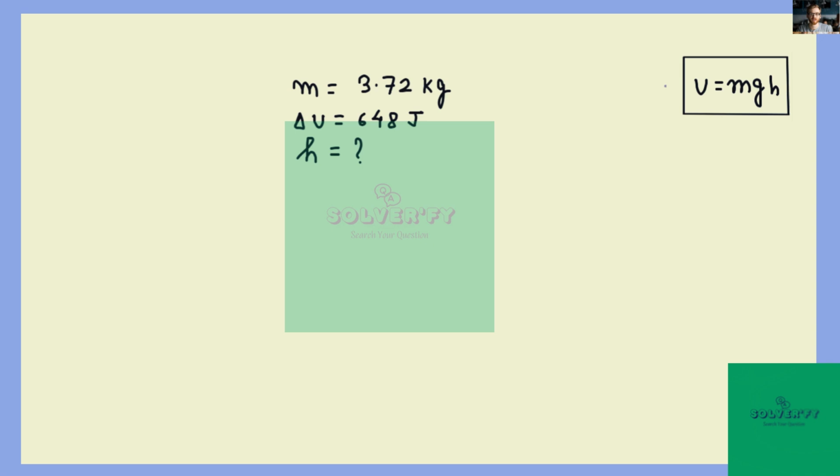So we simply use this formula according to which the gravitational potential energy at height h is given by m times g times h, where g here is the acceleration due to gravity, which is 9.8 meters per second squared, and we see that the loss in potential energy is 648 joules, which means that m times g times h would be equal to 648.